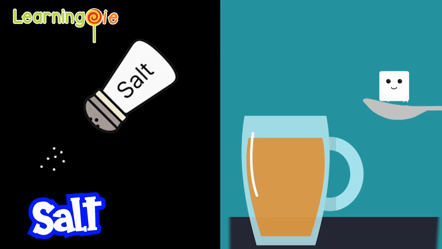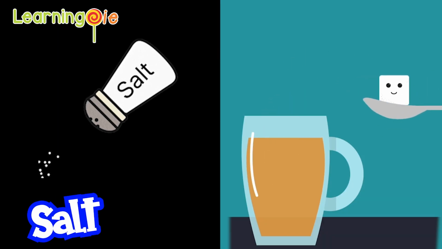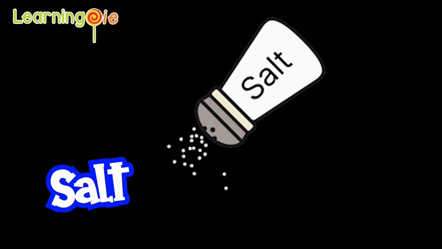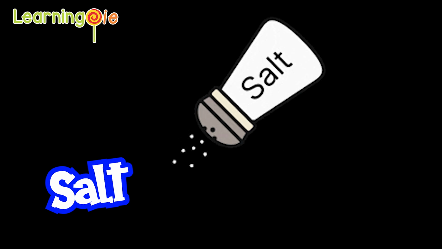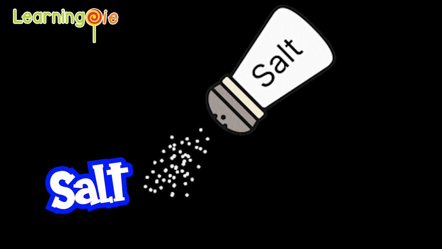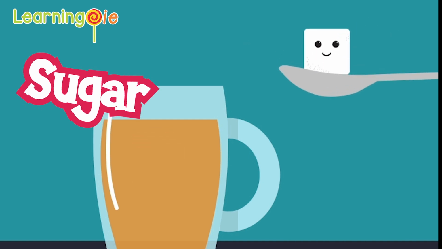Salt and sugar. Salt. Sprinkle the salt. Sugar. Add sugar to tea.